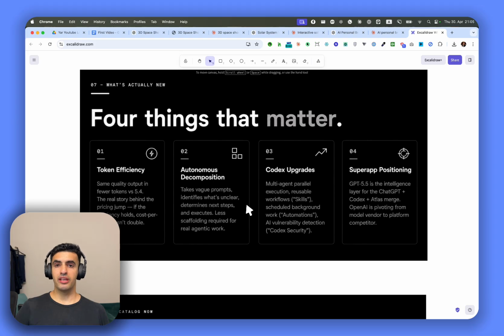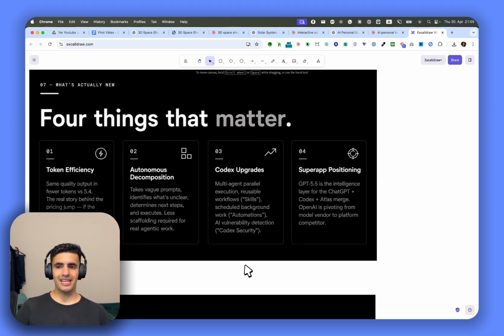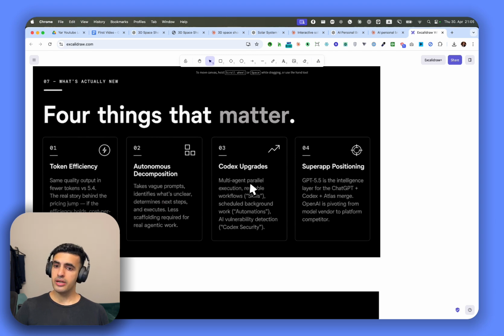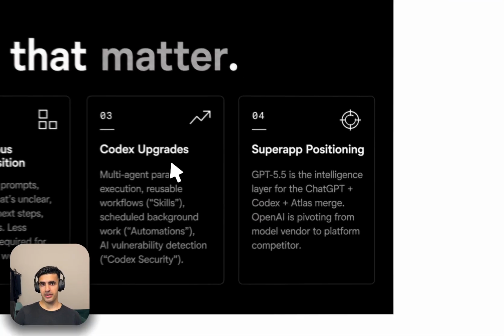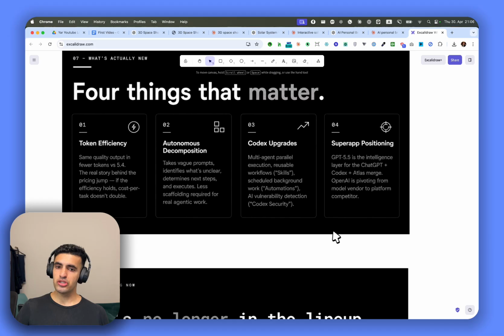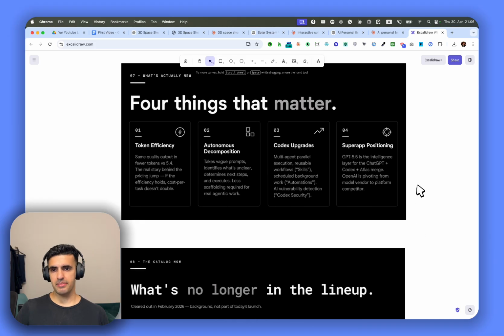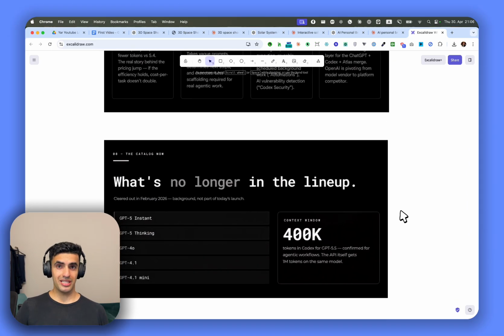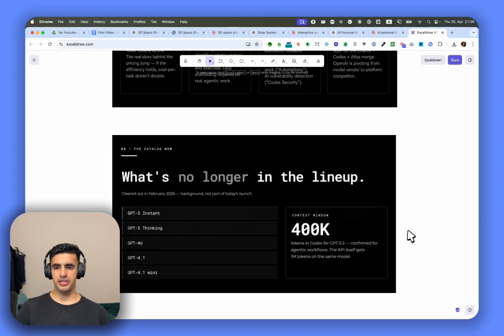So this is it. If you're giving it very vague prompts, unclear instructions, how does it actually handle any of this? Thirdly, we want to see Codex upgrades because Codex has gone through a significant change. We can see multi-agent execution reusable, and then super app positioning. This is something which is also really good, which has come from GPT 5.5 with this new change.